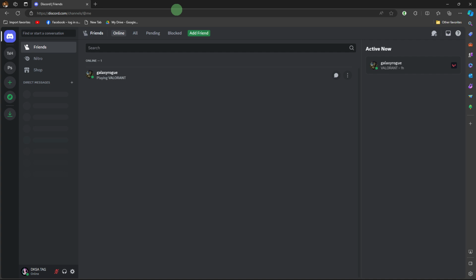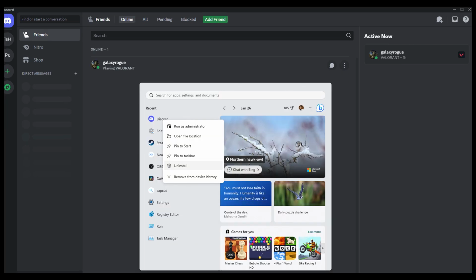Next guide, if you're using Discord in a web browser, try accessing the web version from a different browser to see if the issue persists. Another guide, uninstall Discord from your PC and then download and install the latest version from the official Discord website.